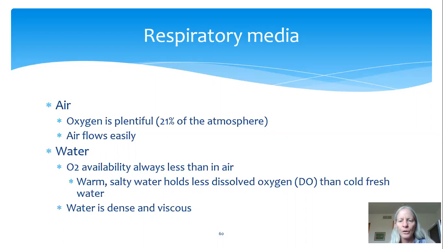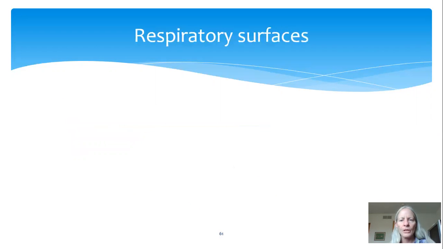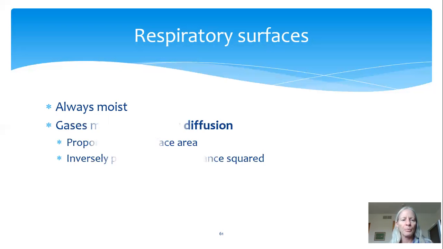So let's talk about respiratory surfaces. Respiratory surfaces always have to be moist. A respiratory surface is a part of the animal's body that the oxygen gas is going to diffuse across. Carbon dioxide would also have to diffuse across. So this surface always has to be moist to allow that diffusion to take place.